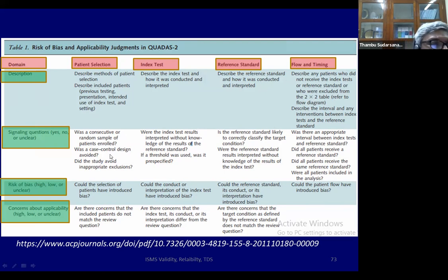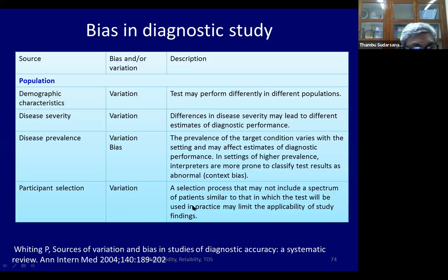Have they avoided case control studies? So here, a yes or no. Based on this, you can make the risk of bias high or low. So for each of patient selection bias, index test bias, reference standard bias, and here's the flow. Based on the flow, could there have been a bias? So the bias could be high, low, or unclear, and QUADAS gives you a sort of guideline on how to write high, low, or intermediate risk of bias. I'm going to talk about each of these biases in a little more detail over the next 9 minutes.